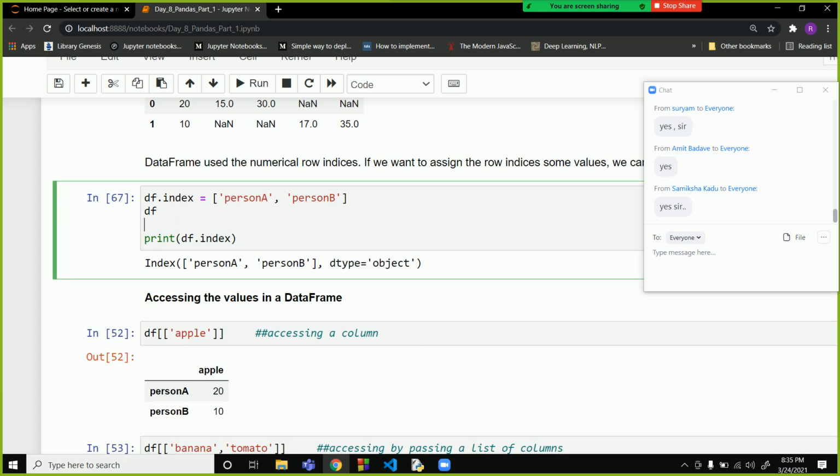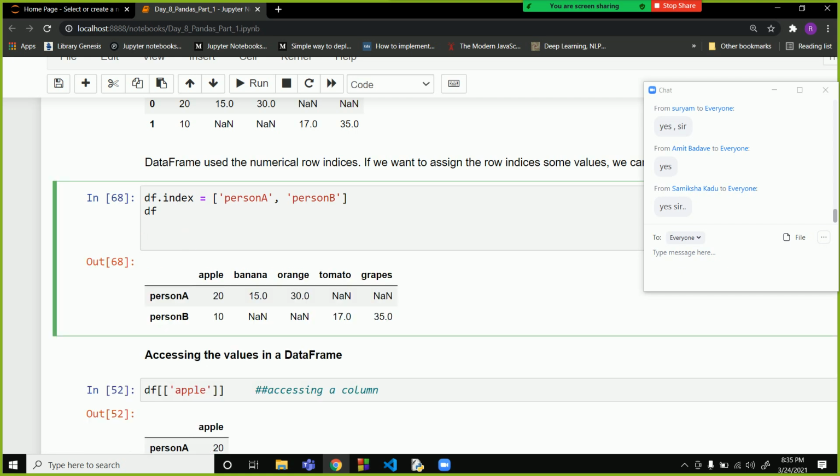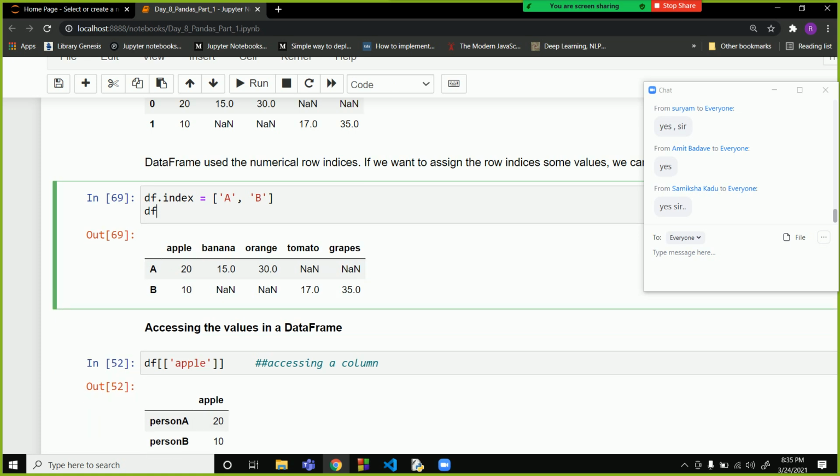But now we want to change the index, so we will assign it the values that we want. This is a list of indexes for our data frame. We assign df.index equal to this list, and we can see the index gets changed. If you want to change it again, you can write something like this. I want it to be A and B, so your values will become A and B over here. This is how the index can be changed.